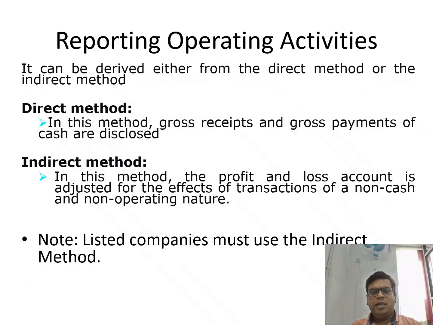So, in this slide, reporting operating activities. When we talk about direct or indirect method, it creates impact only in operating activity.